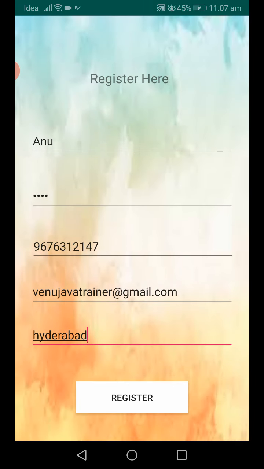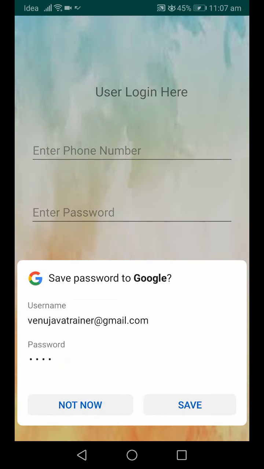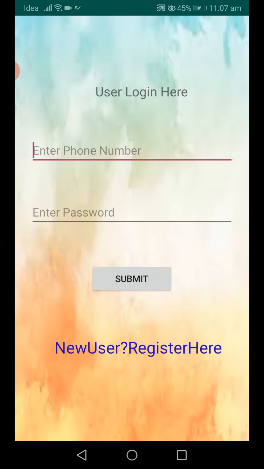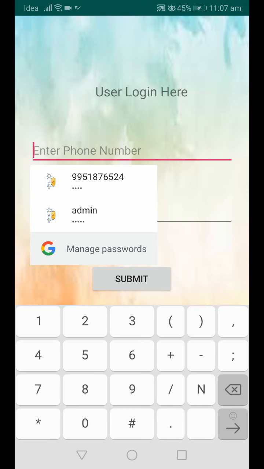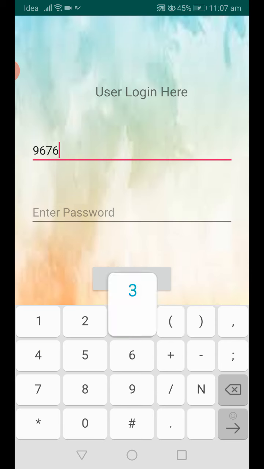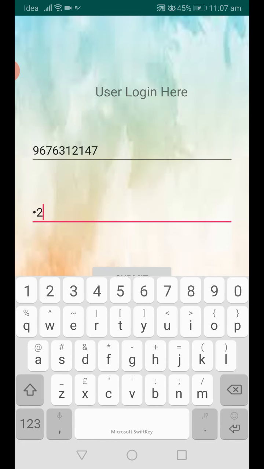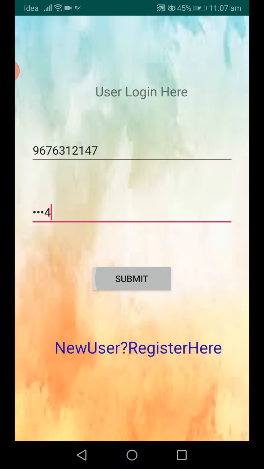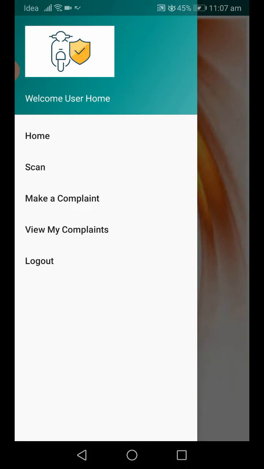So registration success. Based on the registration details, they log in. So the user can scan, the user can make a complaint, and the user can view complaint details.